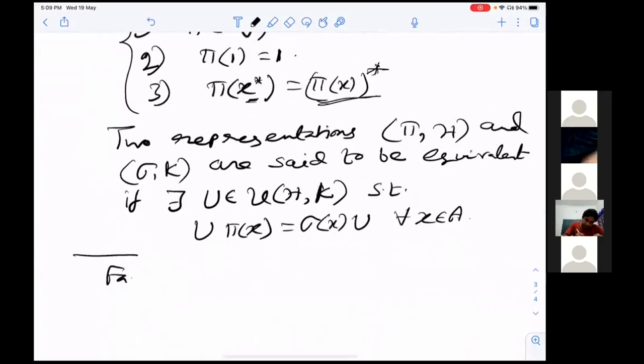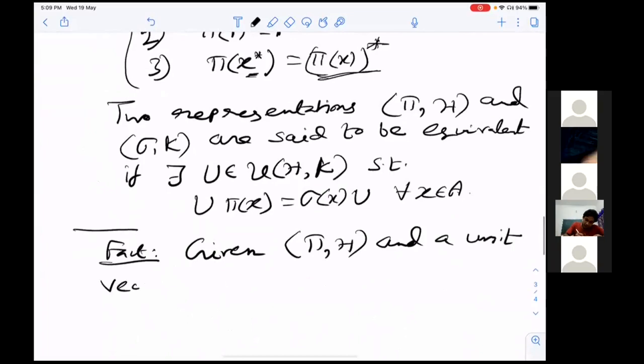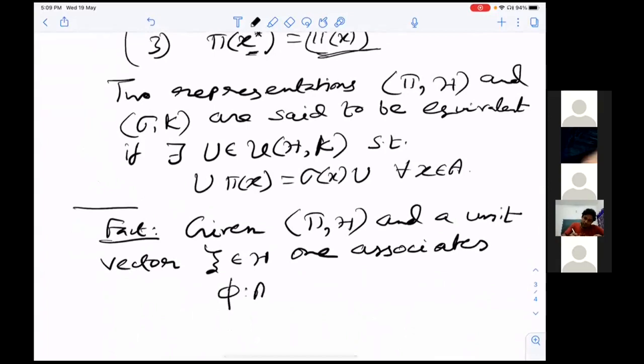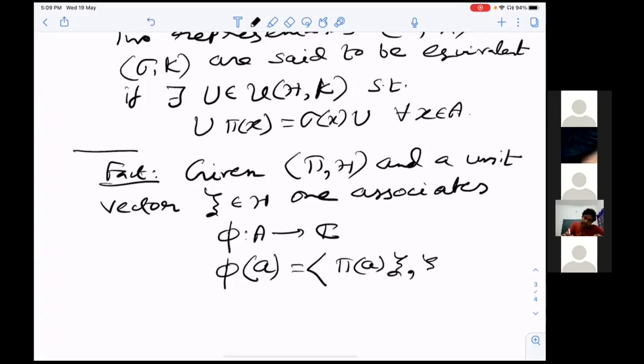Now, the fact is that given a representation (π, H) and a unit vector ξ in H, one associates a map from A to C. How? Just define φ(a) = ⟨π(a)ξ, ξ⟩. So this is clearly a linear function.